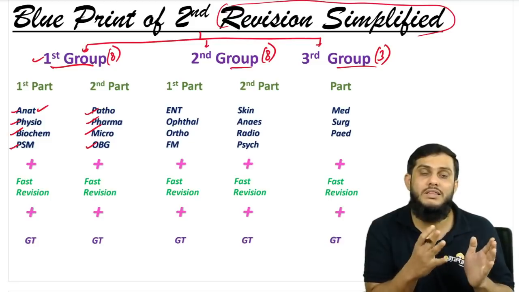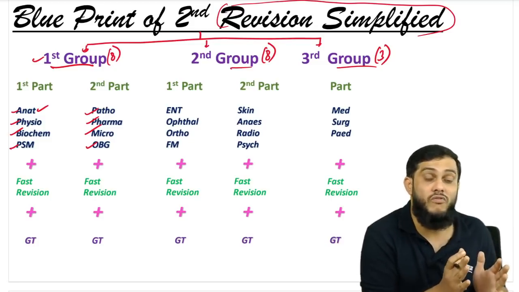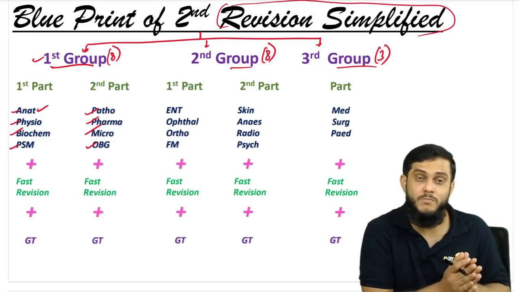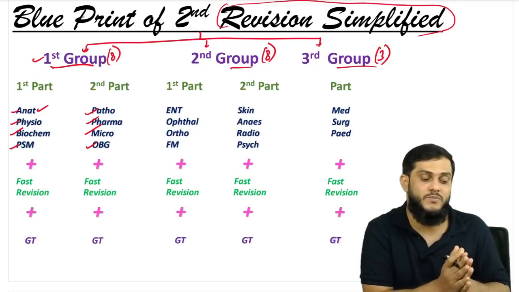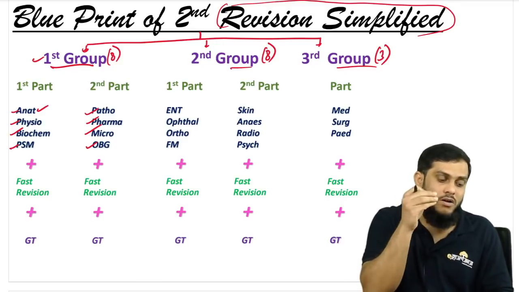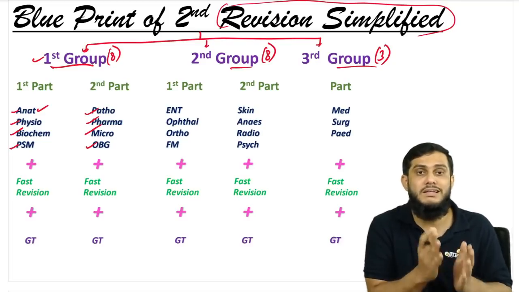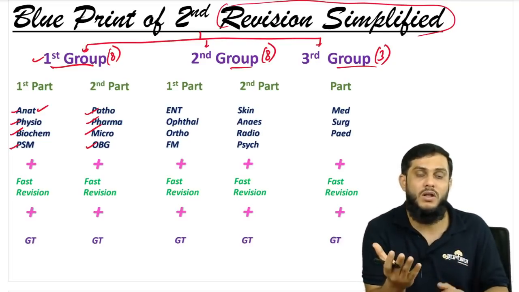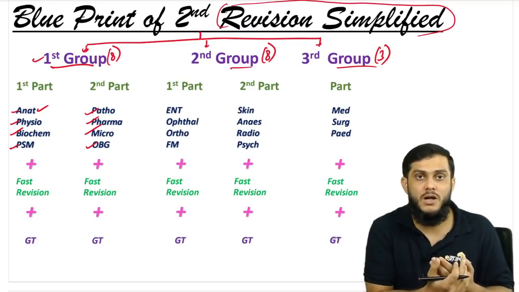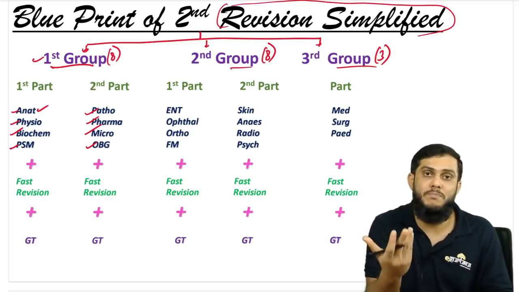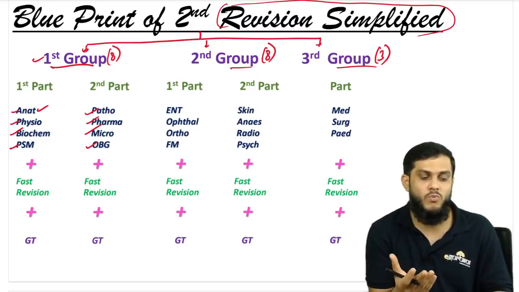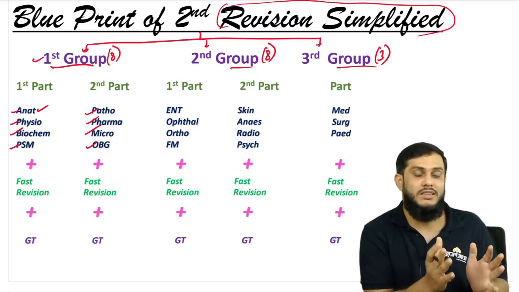Sir, why only these 8 subjects have you taken in the first group? Very, very important. Why have we taken only these 8 subjects, and why do we have to give preference to these subjects first? Because in NEET, in the coming years, more and more clinical questions are coming, and first group subjects are pre and para clinical subjects.